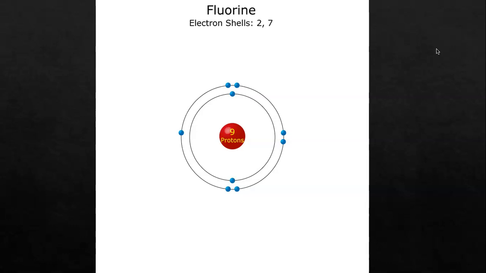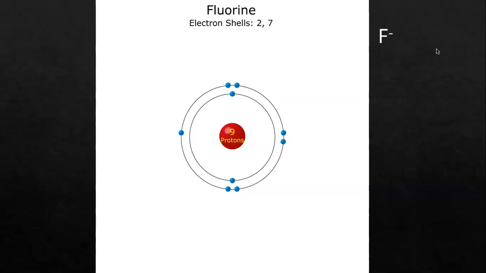Thus, it is highly likely to bond with other atoms in such a way that fluorine accepts 1 electron, because it's easier to get 1 electron than it is to donate 7. When it does, its electrons will outnumber its protons by 1, and it'll have an overall negative charge. The ionized form of fluorine is called fluoride, and it's written as F-.